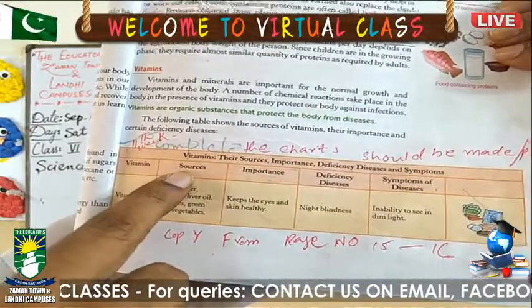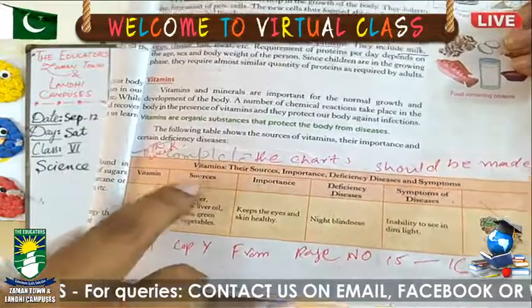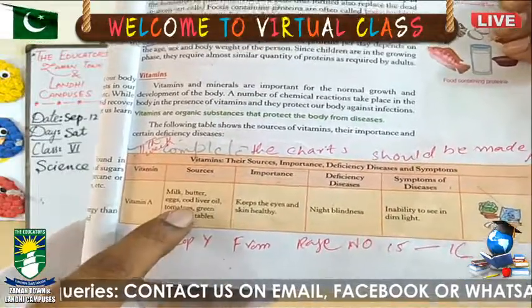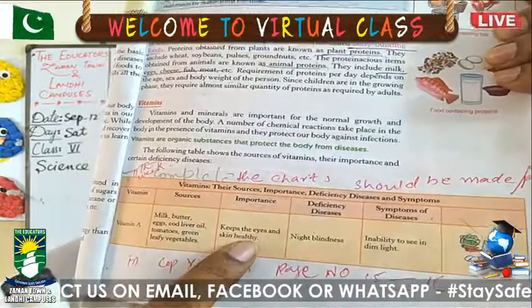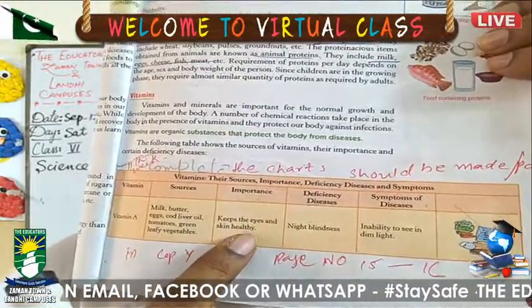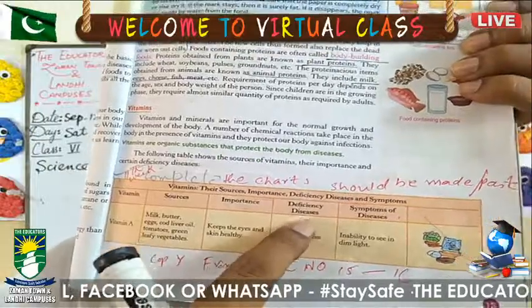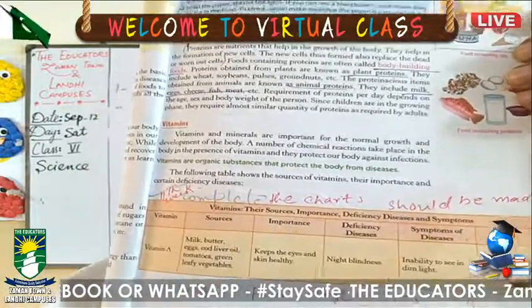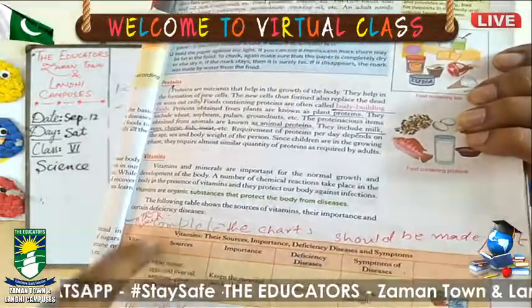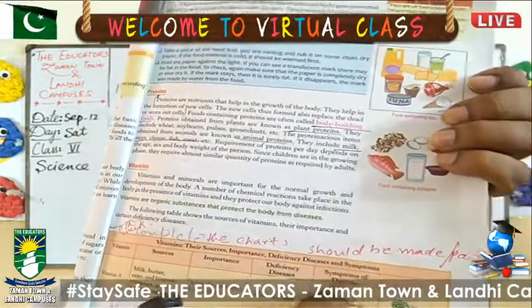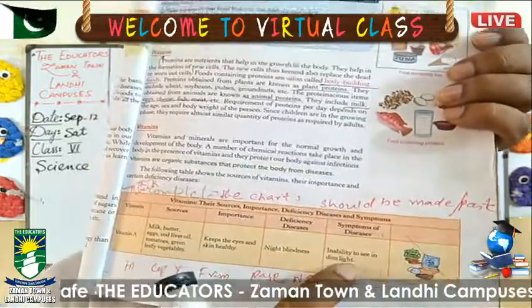The next column is for the source, meaning from which things we can get such type of vitamin. What is the importance? Why is it necessary for the body? And the deficiency diseases. The diseases caused by the deficiency of these vitamins are called deficiency diseases, and the symptoms of the diseases.